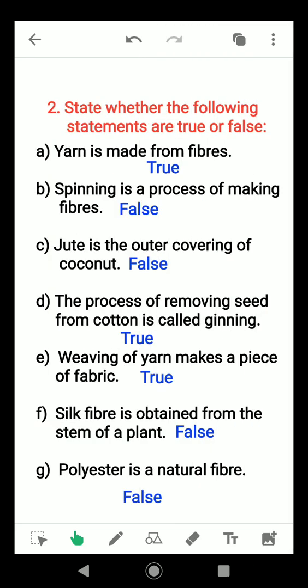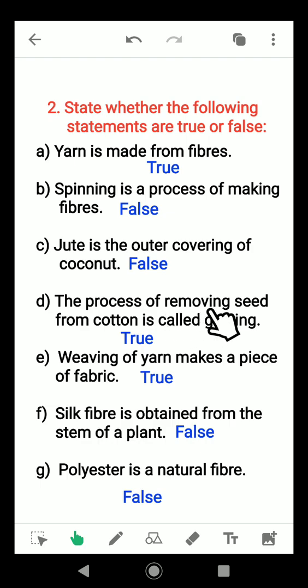State whether the following statements are true or false. Yarn is made from fibers. True. Spinning is a process of making fibers. False. Jute is the outer covering of coconut. It is false.